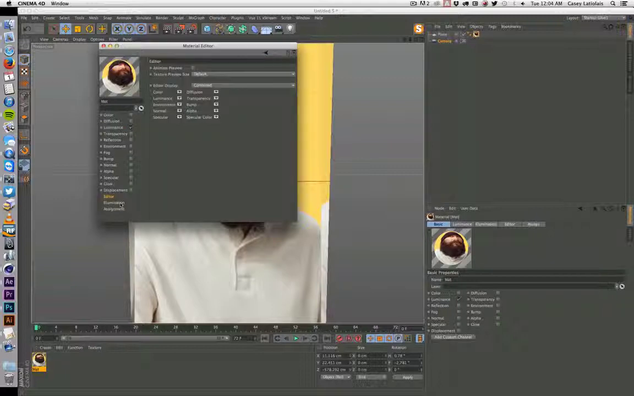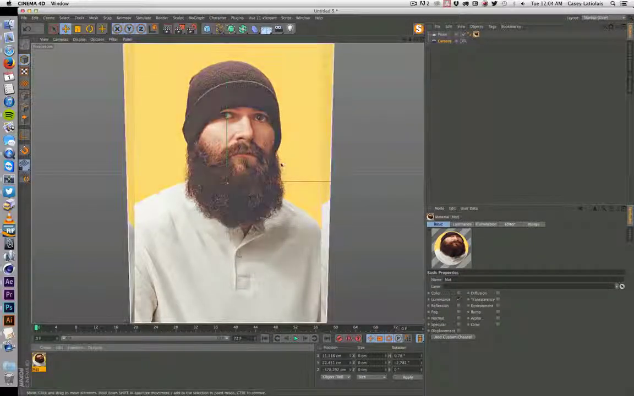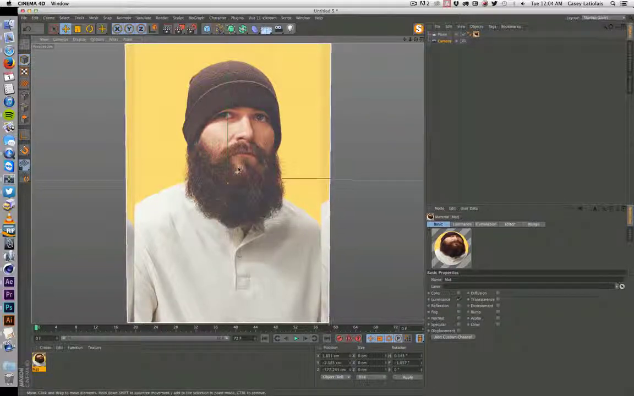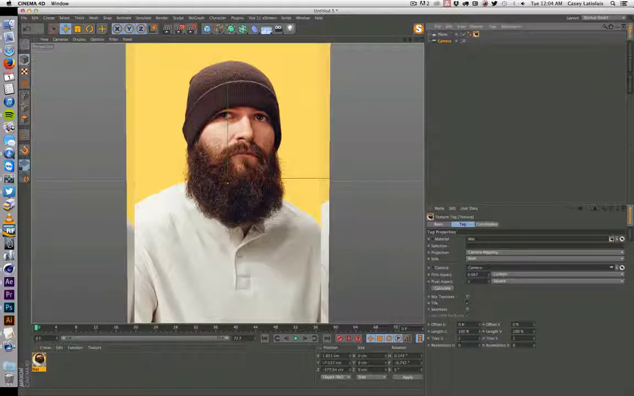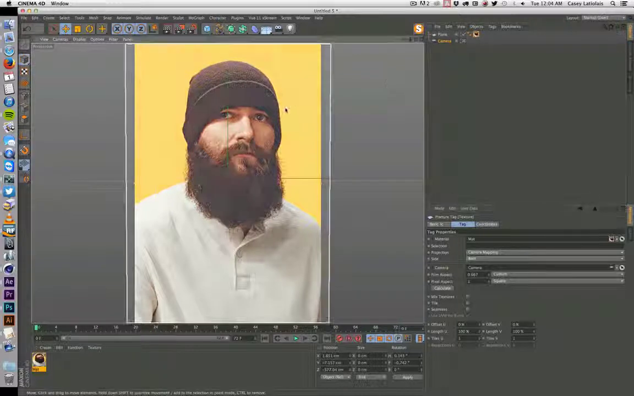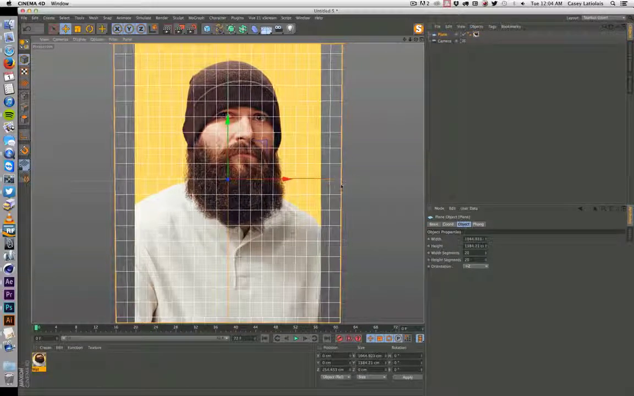I like to change the editor to something where I can see a little more detail. Okay, let's move it around a little bit. Untile it. Okay, so I'm just going to use this to get our basic geometry set up right now.